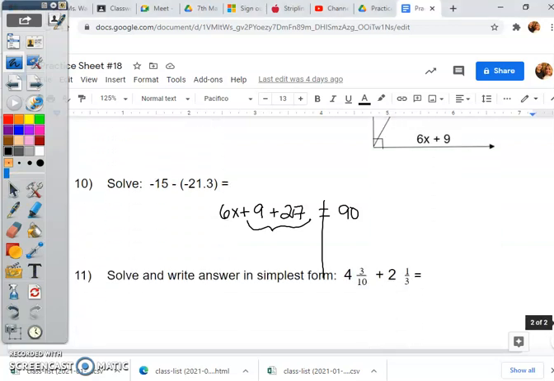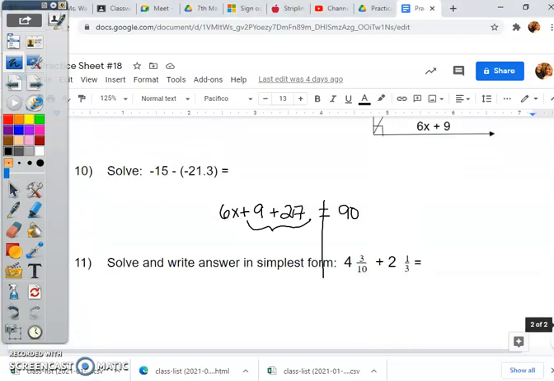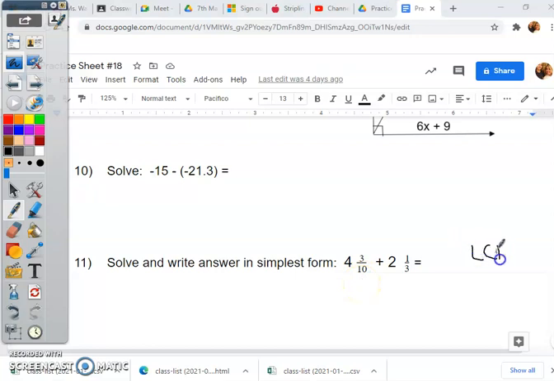10, integers, do your arrows on that one. Do arrows on this one. And on this one, remember we do LCD, common denominator. Okay, so if you don't know the common denominator, remember to list the multiples. Once you change the denominator, you change the numerator. Make equivalent fractions. Okay, so I want you to do that now.